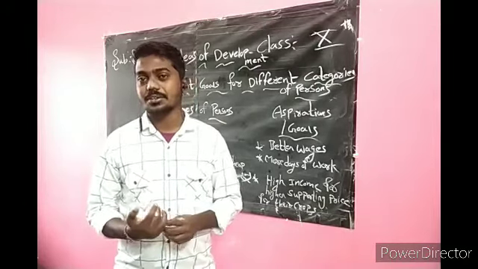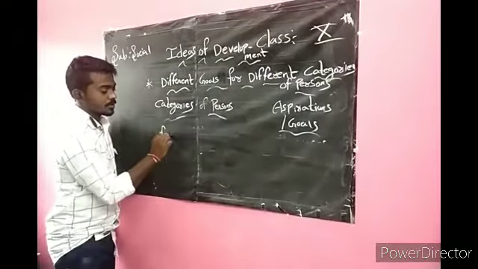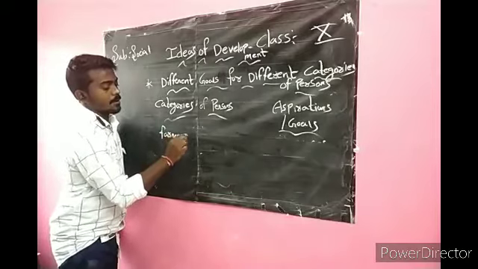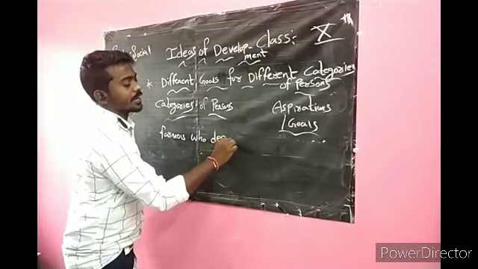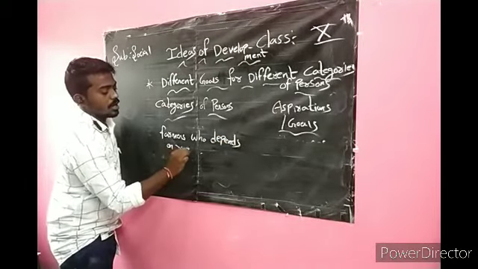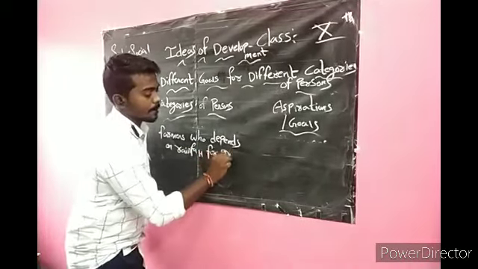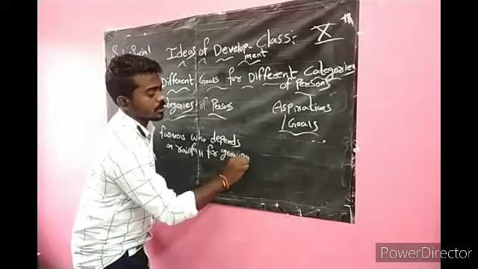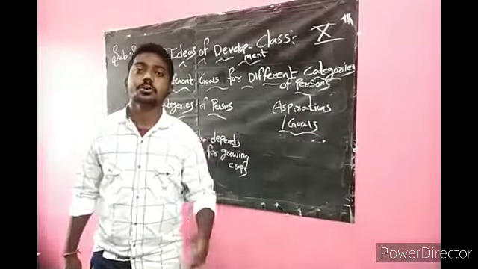These are about the two categories of persons. Farmers who depend on rainfall for growing crops. Yes. Farmers who depend on rainfall.